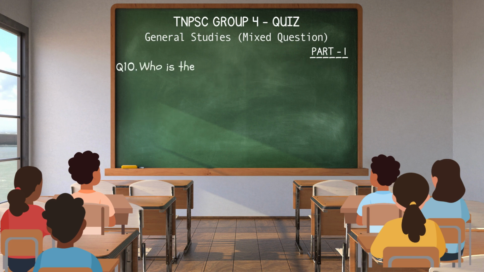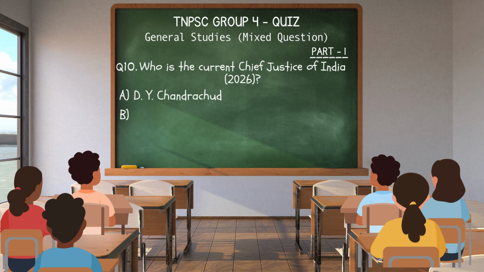Question 10. Who is the current Chief Justice of India, 2026? A. D. Y. Chandrachud. B. N. V. Ramana. C. Sanjeev Khanna. D. U. Lalit. Answer. C. Sanjeev Khanna.